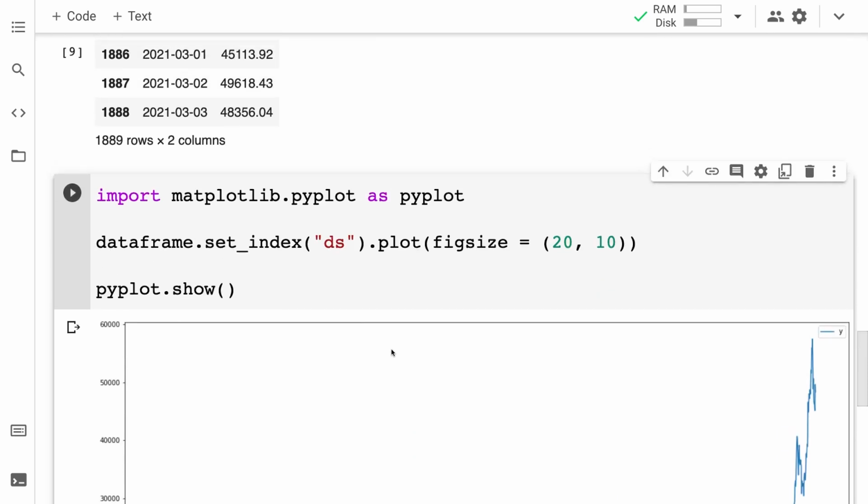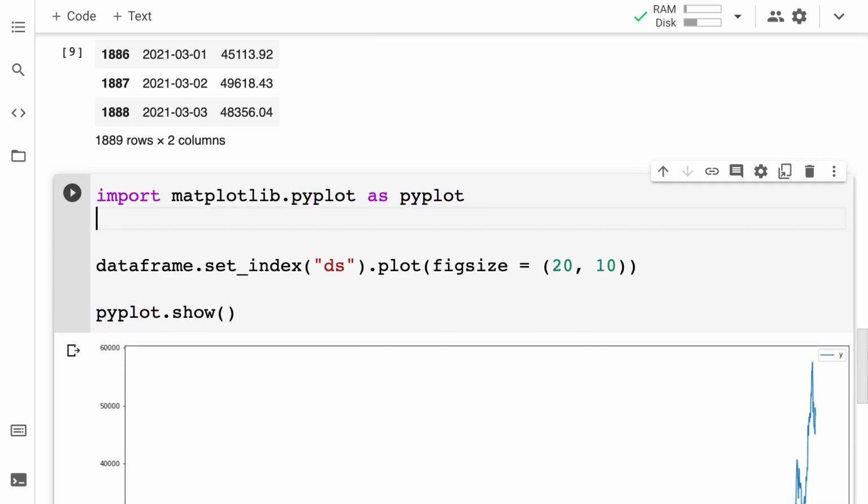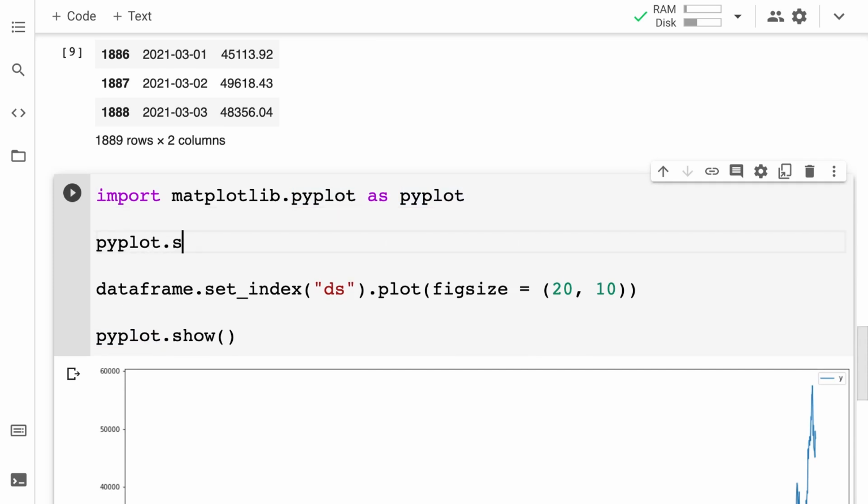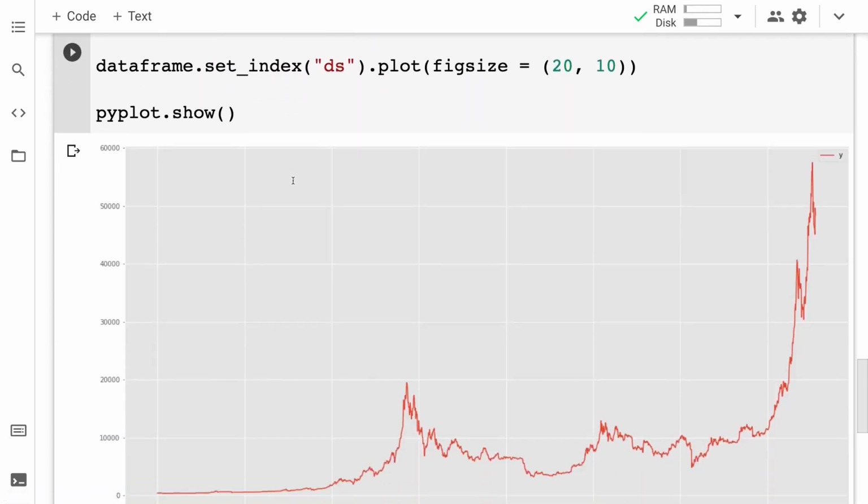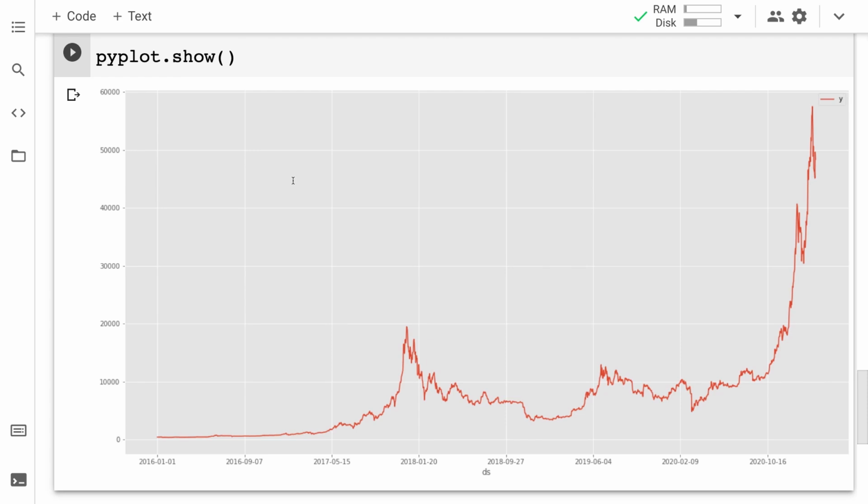All right, next up, we can also change the type of plot. So for that, I'm just going to set pyplot.style.use. So this allows me to use a specific type of plot for my style. For example, I could use ggplot. There are several types of different styles. ggplot, look at this, it creates a graph here, and the color changed from blue to orange. This is just a bit easier for us to see because we have these lines at every increment.